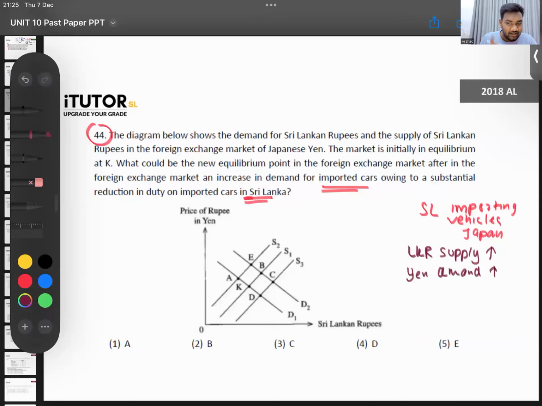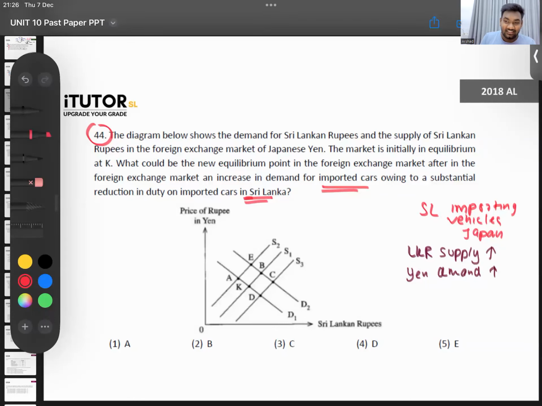Now tell me, in this diagram, is this the demand and supply of the LKR, or the demand and supply of the Japanese yen? That means direct quotation and indirect quotation. Read the question carefully.